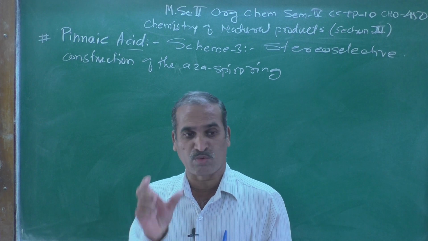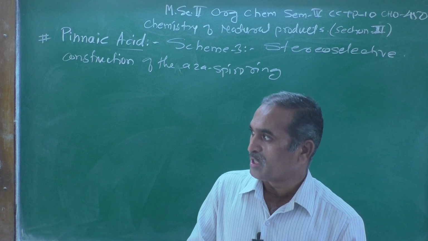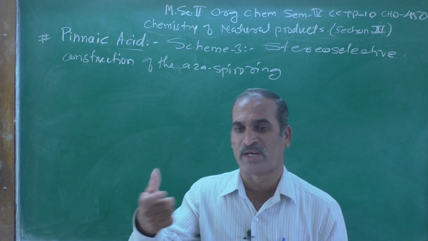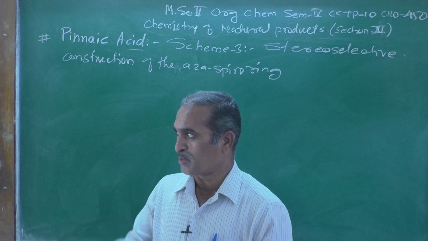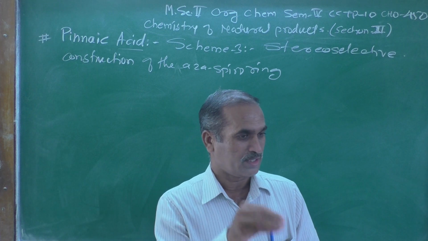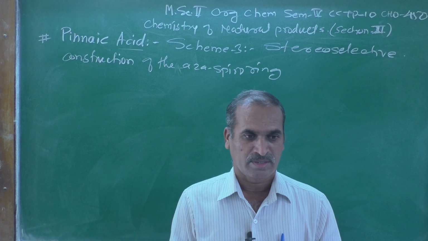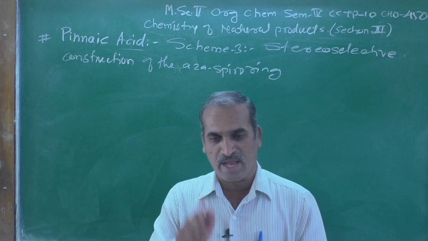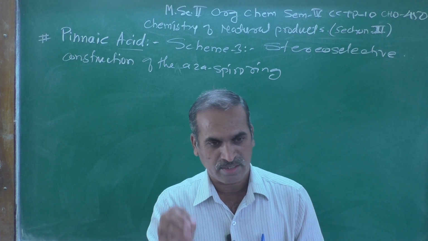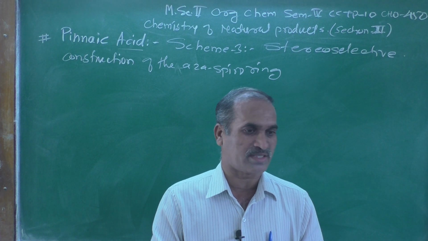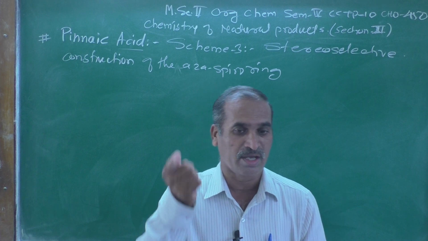Chemoselective means what? There are different functional groups in the molecule, and which functional group will react is known as chemoselectivity. For example, suppose a molecule has an ester group and an acid group in the same molecule, and if you carry out the reaction with BH3, it will reduce the carboxylic acid into an alcohol.